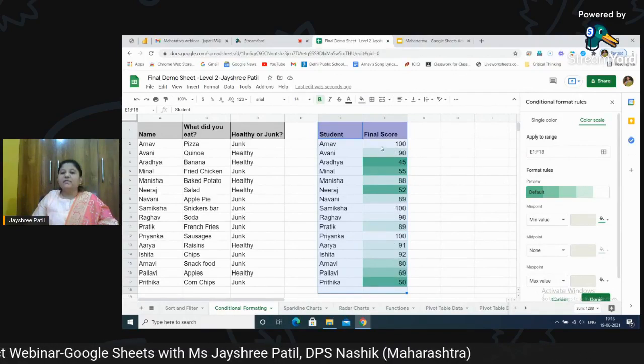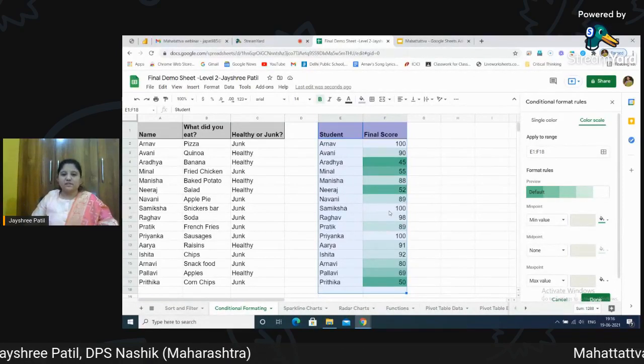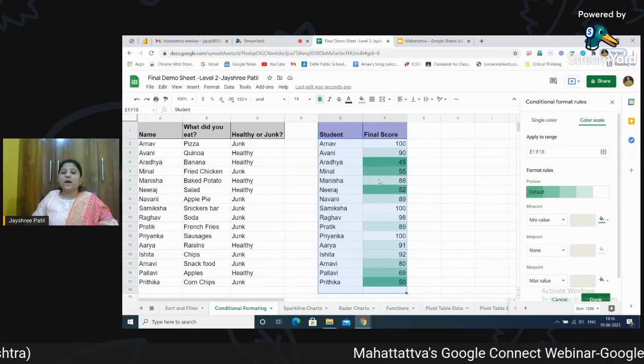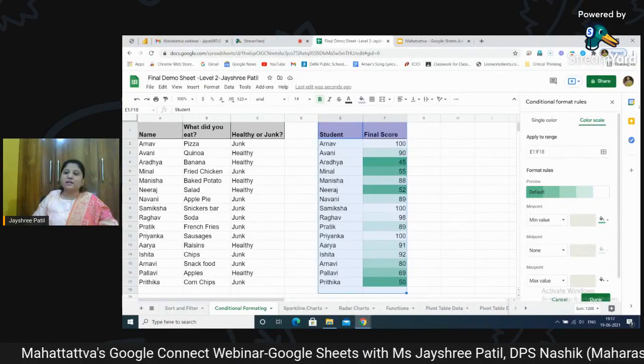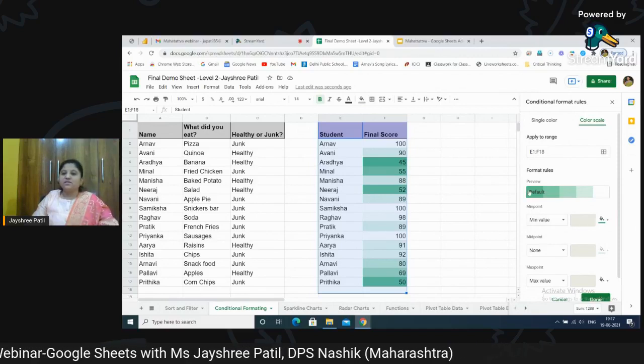Because whenever we are analyzing students' progress or students' marks, we need to focus more on the students who are coming into this category, those who are scoring less. We need to give much attention to them. So this color scale really helps us to analyze it. What we can do is we can even change the color, as I have told you.